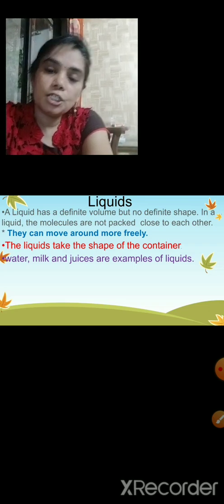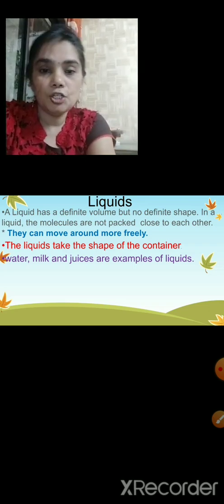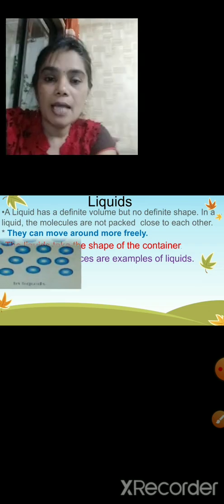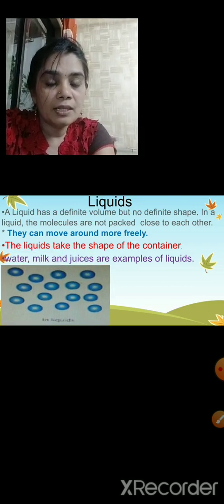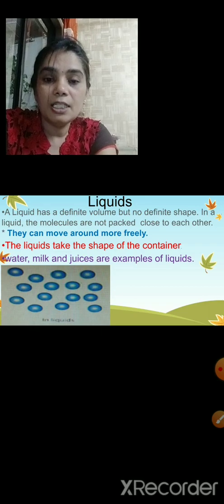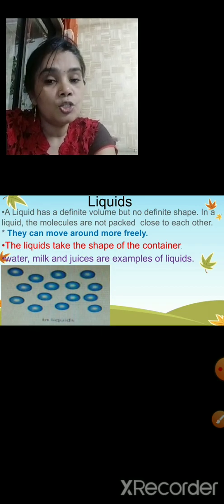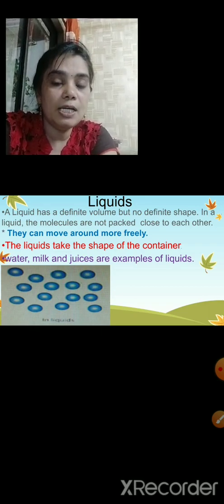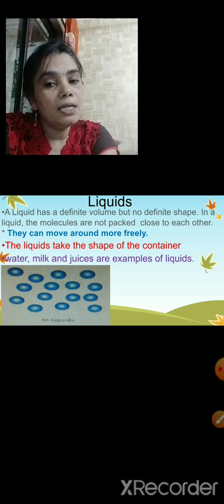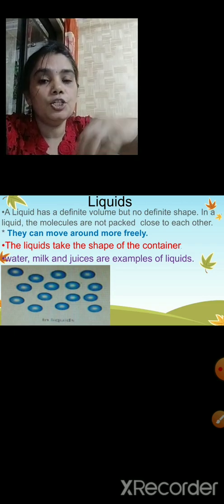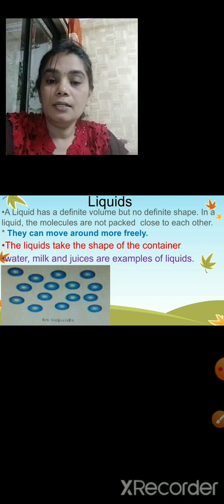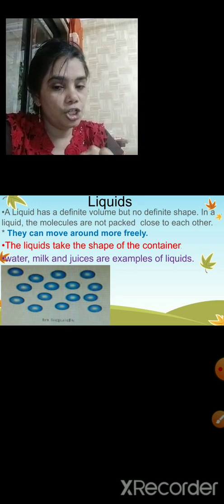Water, milk and juices are examples of liquid. Look at these molecules. They have space in between them so they can move freely. That is why liquids move freely. We can pour them into any container and they will take that shape.